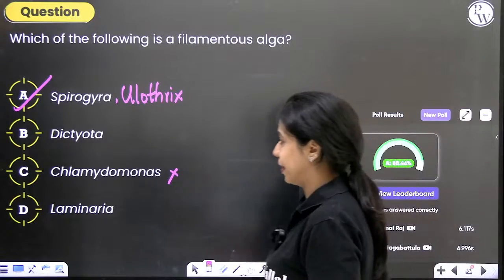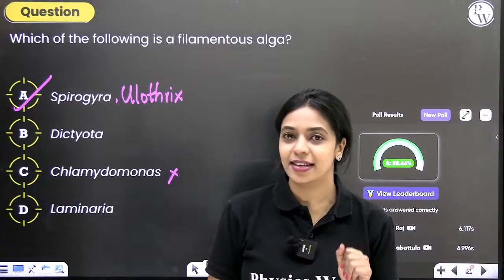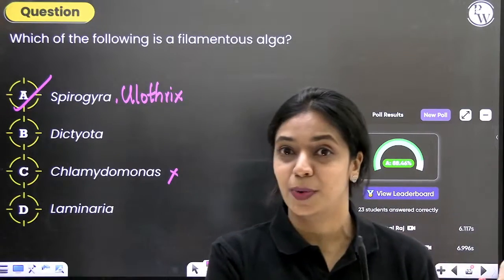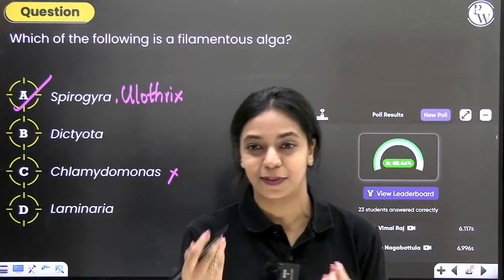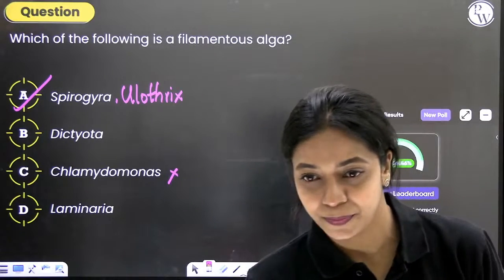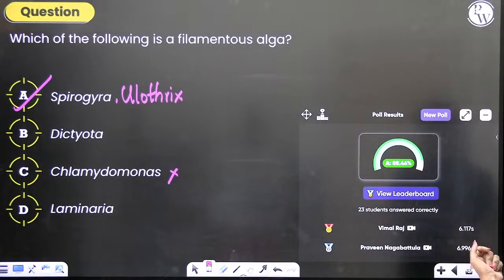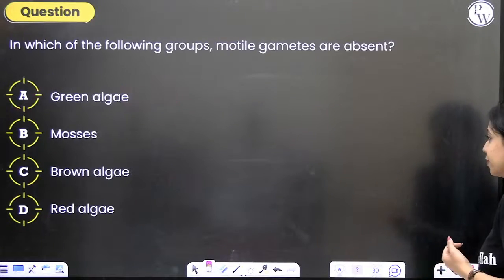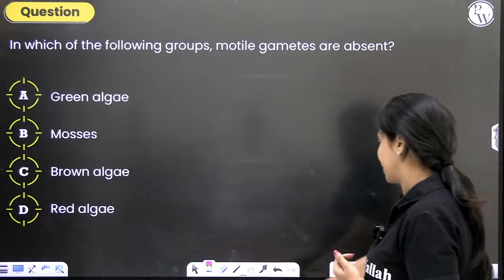Chara is not filamentous. Chara is that plant that looks like an advanced plant. It has stem-like, root-like, leaf-like structures. That is Chara. Okay? Now let's move on. Here is our next question.